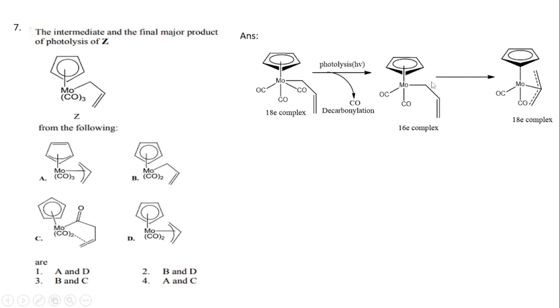That is, here the hapticity is eta 1 and here the hapticity is eta 3. So it converted into the 18 electron complex. So the intermediate is same as option B, and the final product is same as option D. So option number 2 is the correct option. Okay.